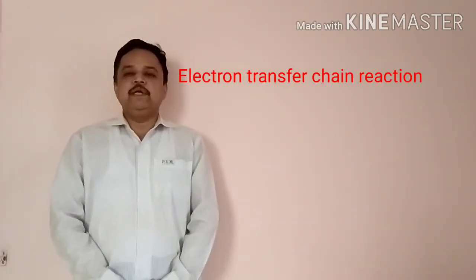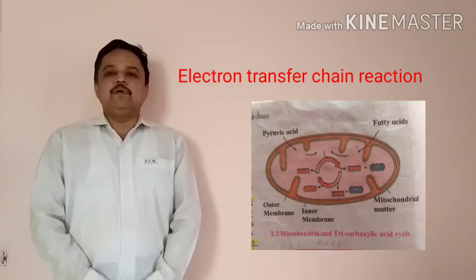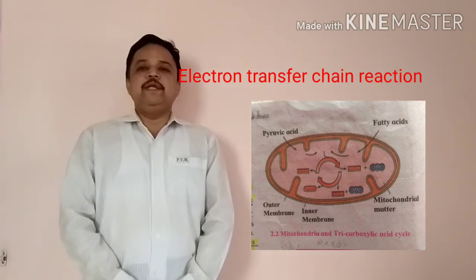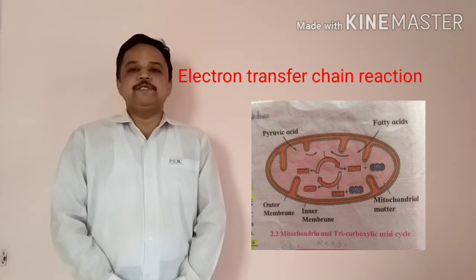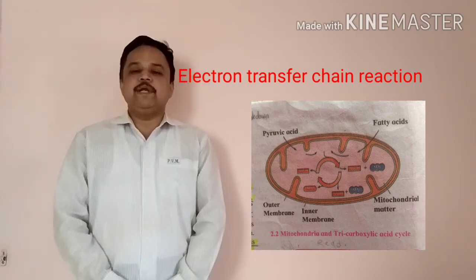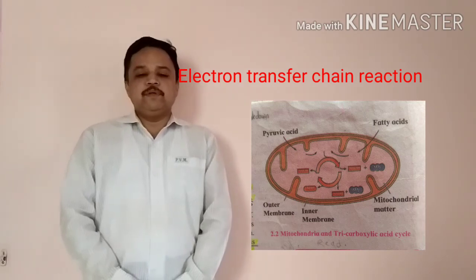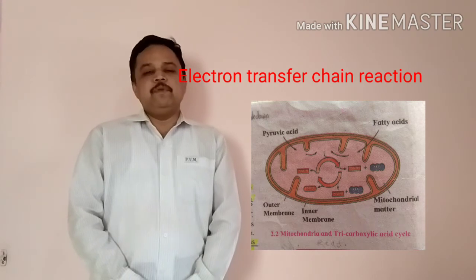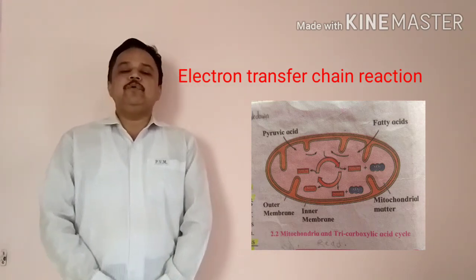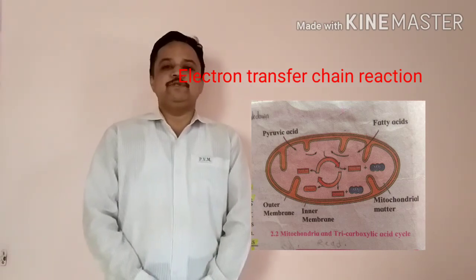It is the electron transfer chain reaction. The electron transfer chain reaction occurs in the mitochondria. Both the molecules of NADH2 and FADH2 participate in the electron transfer chain reaction in the mitochondria, by which three molecules of ATP are formed from each NADH2 and two ATP molecules are formed from each FADH2 molecule.